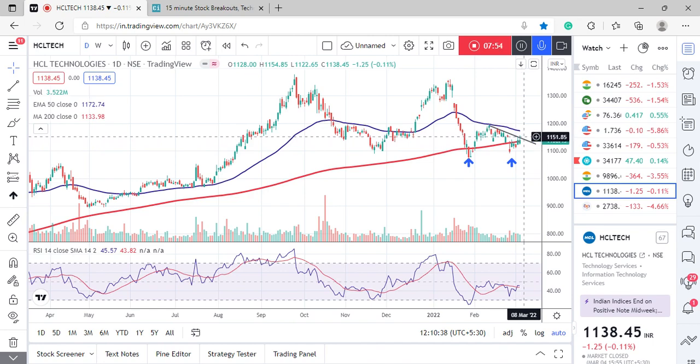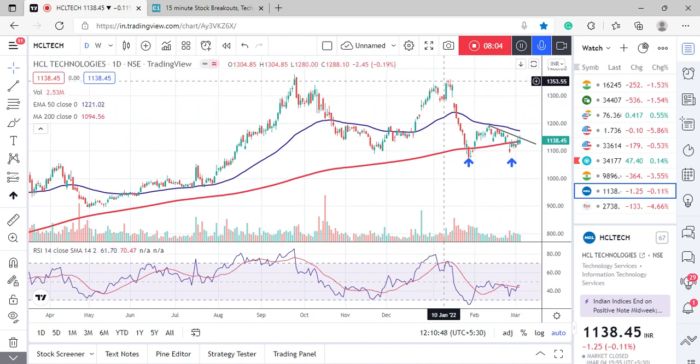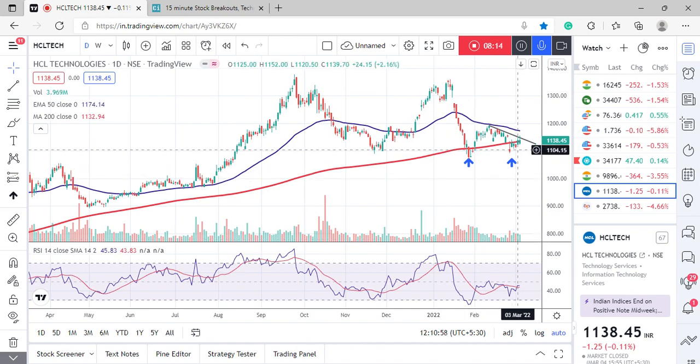If it can move beyond 1,150, we can expect a rally towards 1,200. And then if it can move beyond 1,200, it can move up to its previous swing high, like 1,350 kind of levels. So we are bullish in the stock, and over the near term, it can move up higher as long as it is trading above 1,115. So this low should be held.